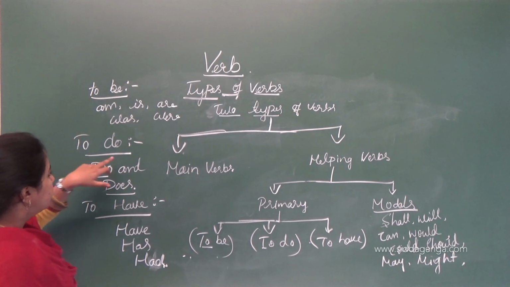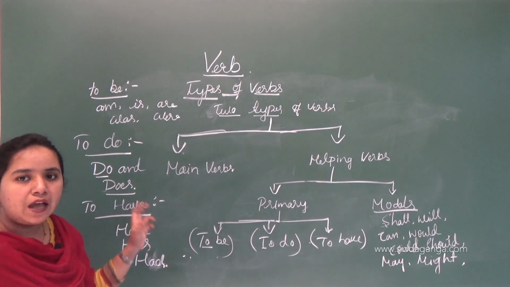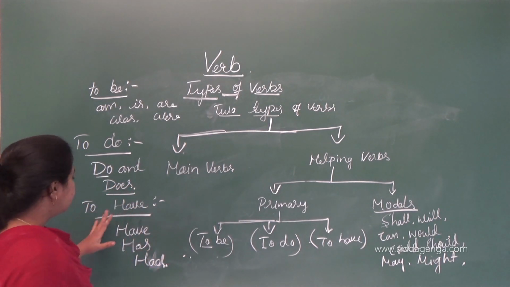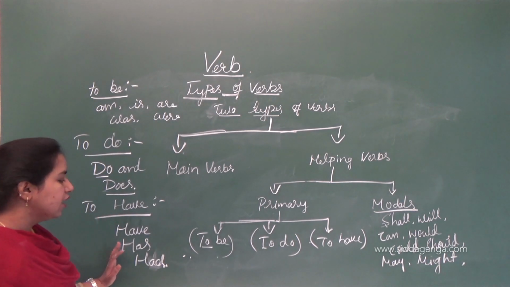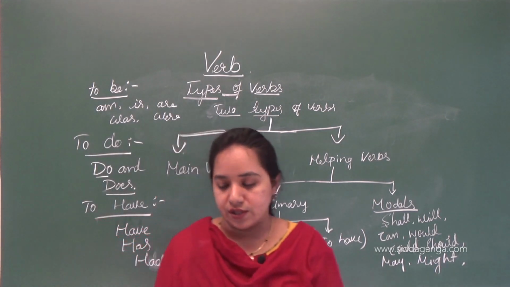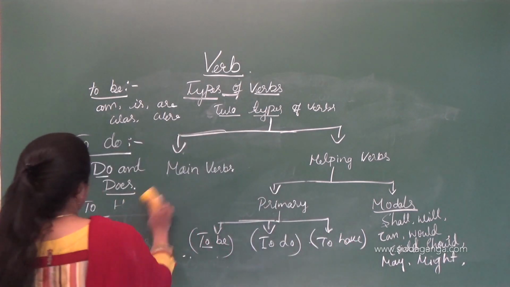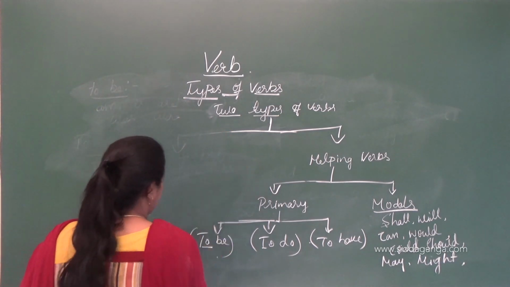To do here is do and does. These are called primary helping verbs. Then to have is have, has, had, called primary helping verbs. I hope that you have understood this one. Okay, so let's move on to the main verbs. So what are the main verbs?